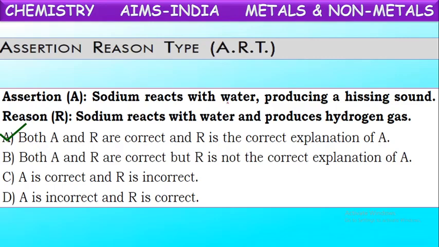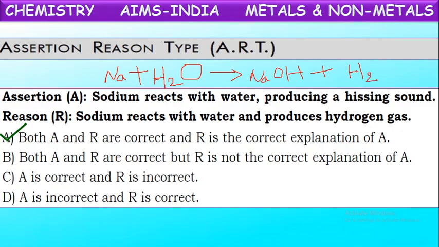Okay, when you see the reaction, sodium on reaction with water, you can write the equation like this. Sodium reacts vigorously with water to form sodium hydroxide and hydrogen gas. So this hydrogen gas is produced vigorously with a hissing sound. So for this sound production, this is the correct reason. Okay, next one.